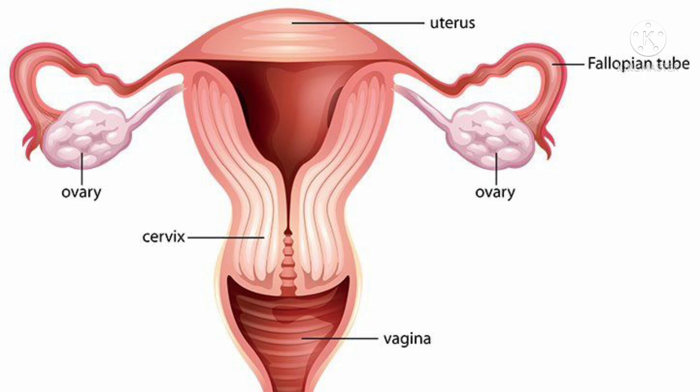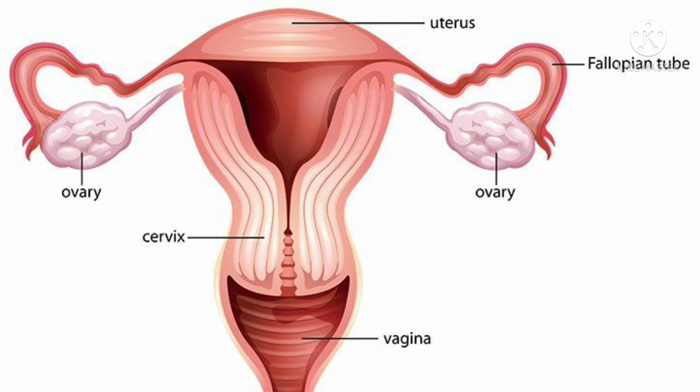This uterus is the place where the baby grows. The uterus is the womb where the embryo develops into a complete baby, and then it takes birth.